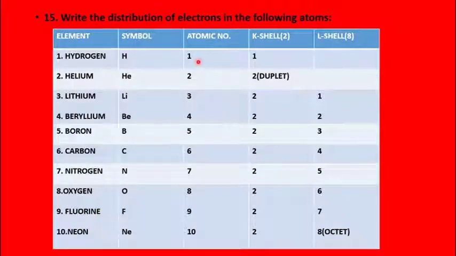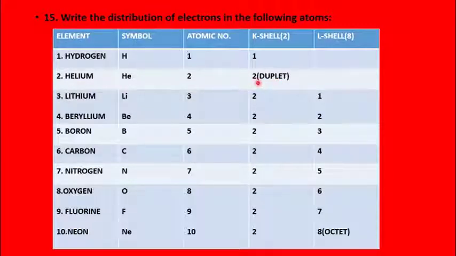Atomic number is 1. So the one electron will be filled in the first shell, that is K, and the maximum number of electrons in the K shell is 2. The maximum number of electrons in a shell is given by the formula 2n squared. So hydrogen has 1 electron, so 1 electron will occupy the first shell. Helium has atomic number 2, so the number of electrons is 2, and the 2 electrons will occupy the K shell, and this K shell will be completely filled.